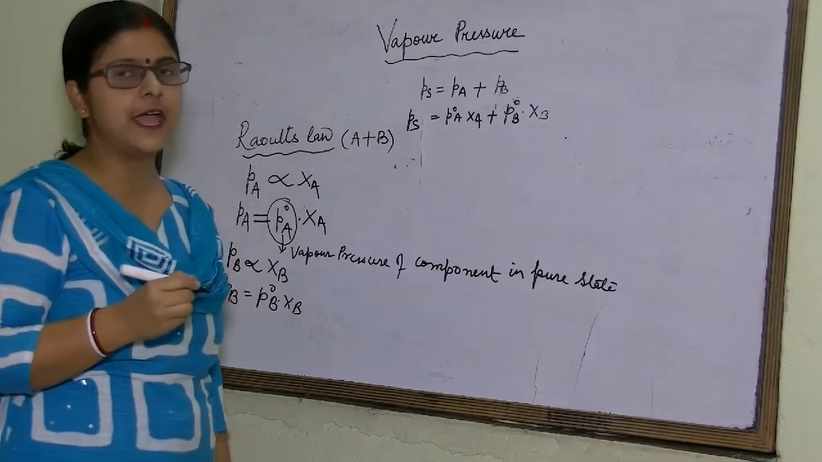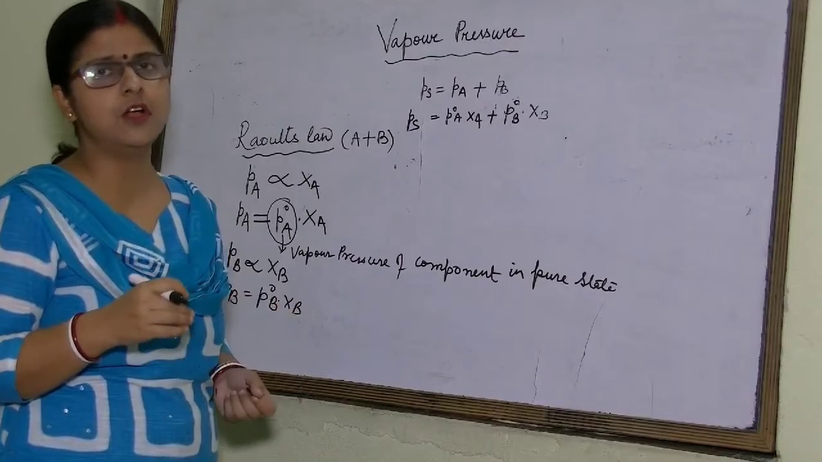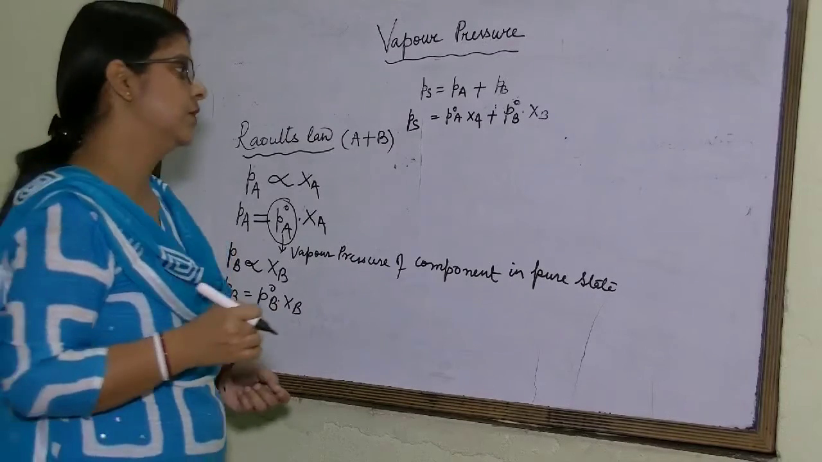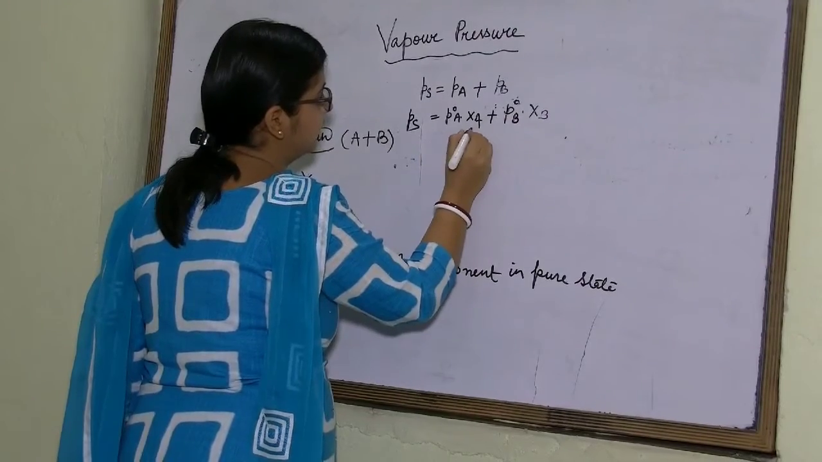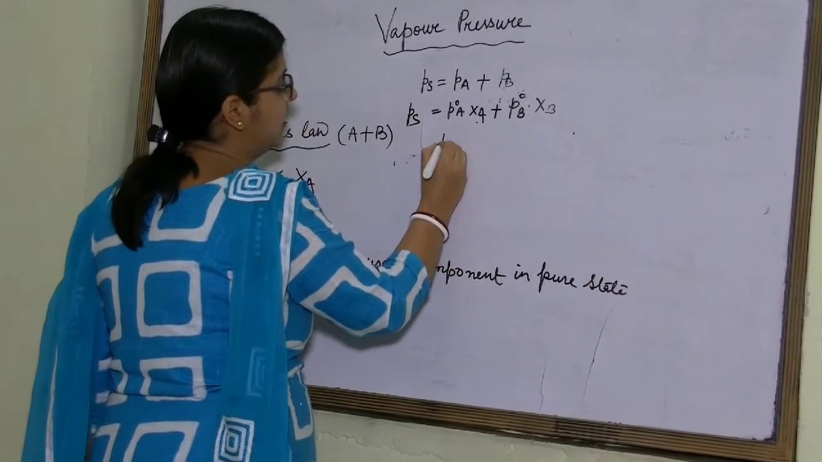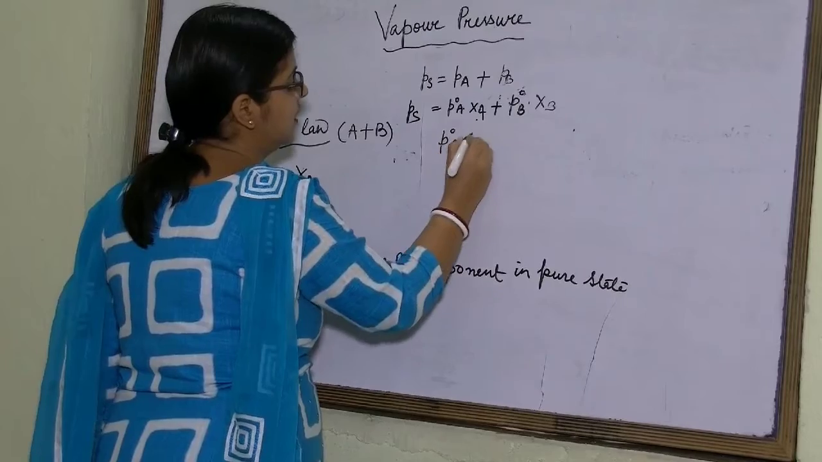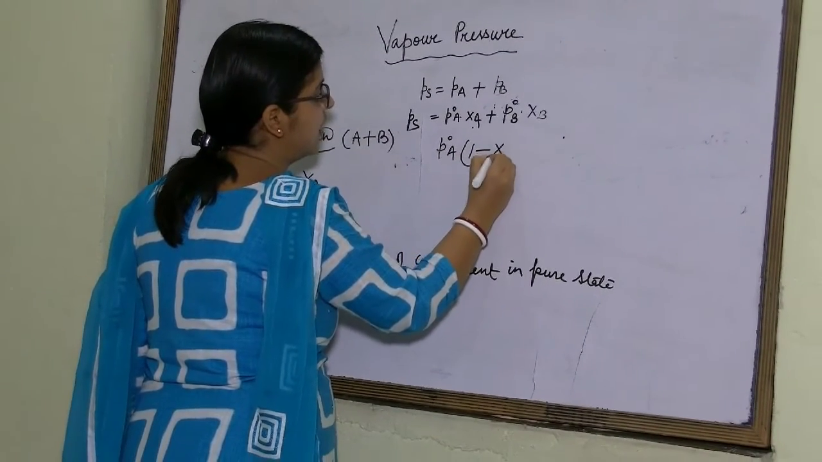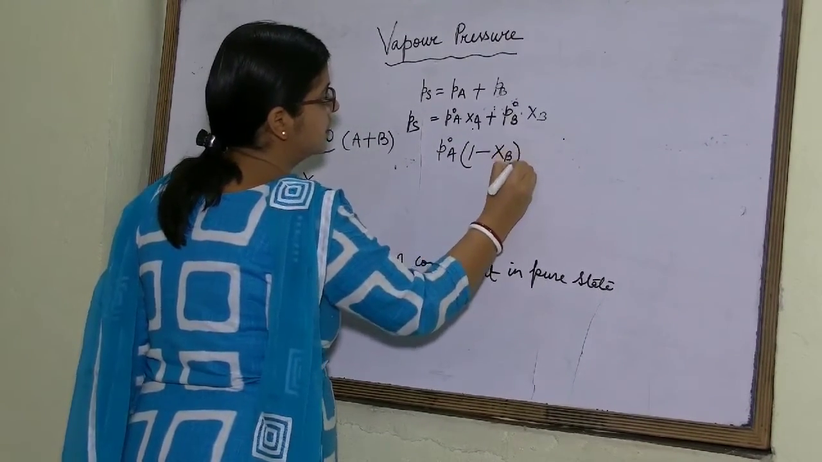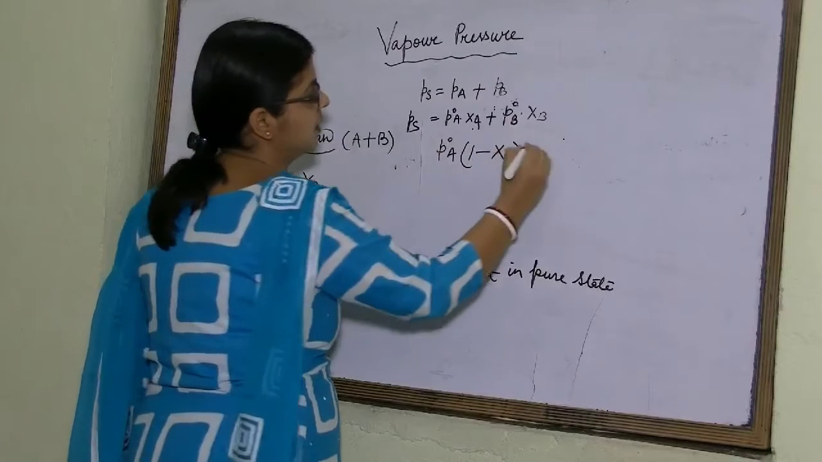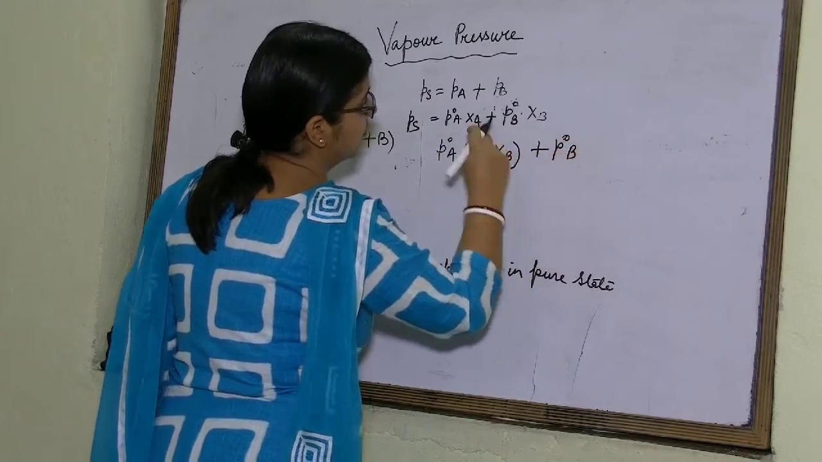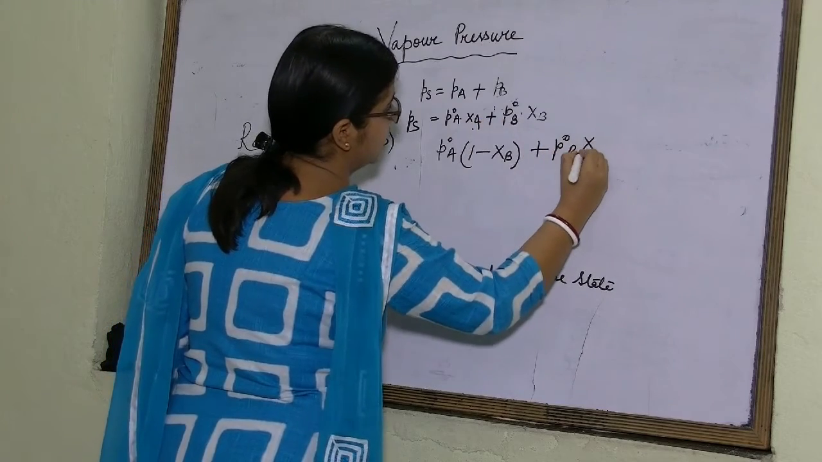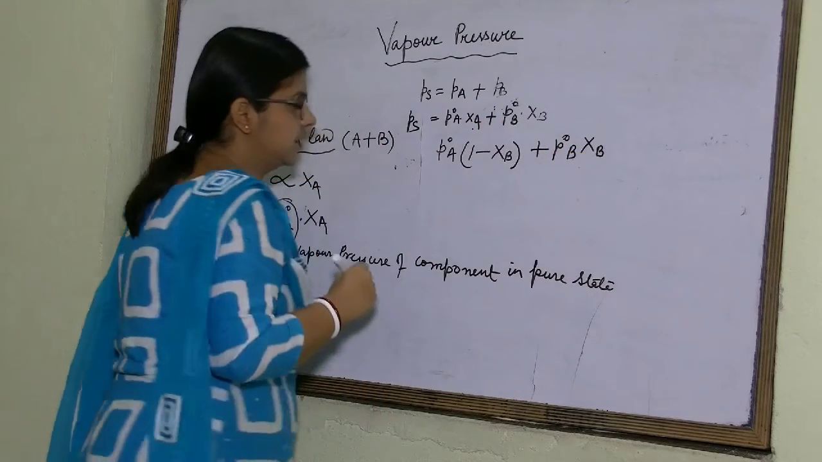Now we know that the sum of mole fractions of all the components is equal to 1. So we can write the mole fraction of A as 1 minus the mole fraction of B, plus, for the B component, we can write P naught B into XB.